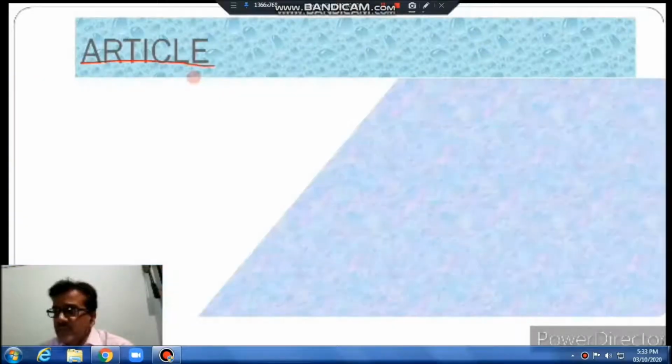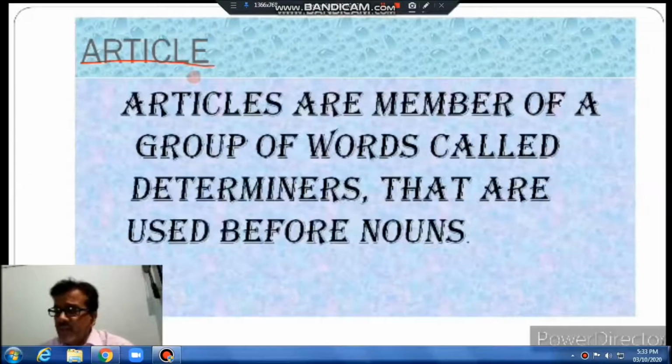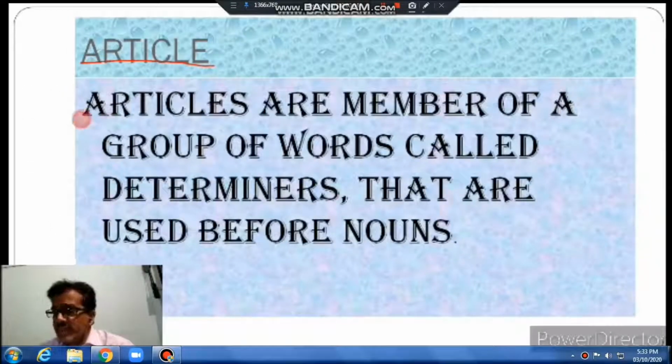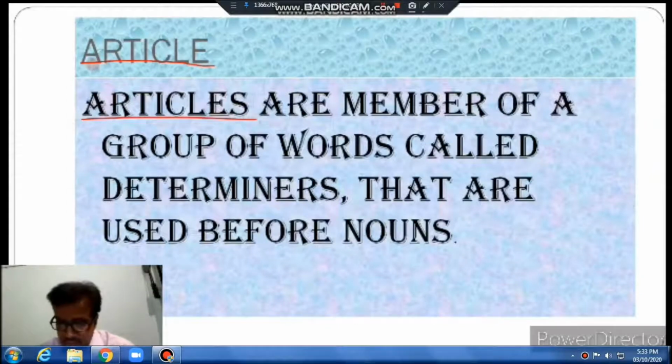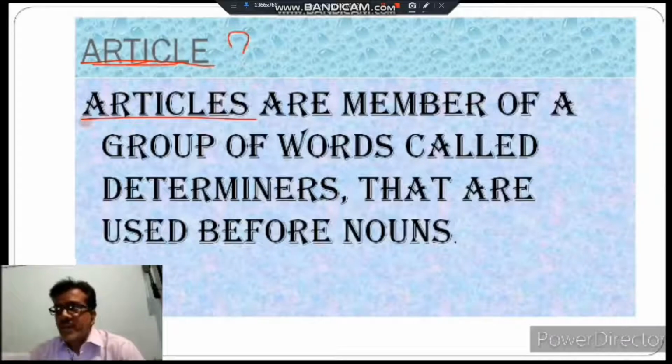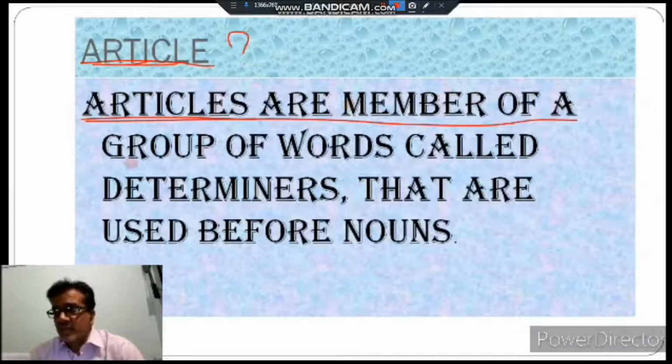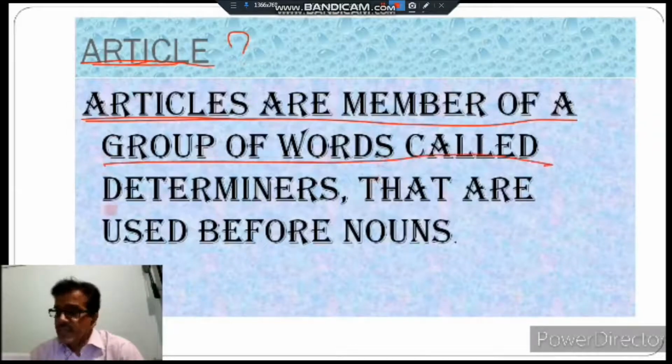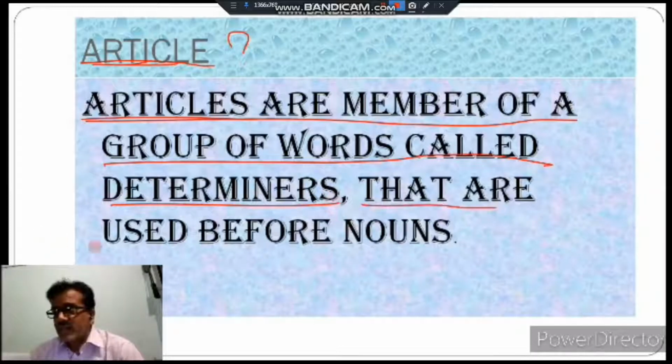Kinds of article. At first we have to know what articles are. You can define it by this sentence: Articles are members of a group of words called determiners that are used before nouns. Articles are always used before a noun. So this is the definition of articles.